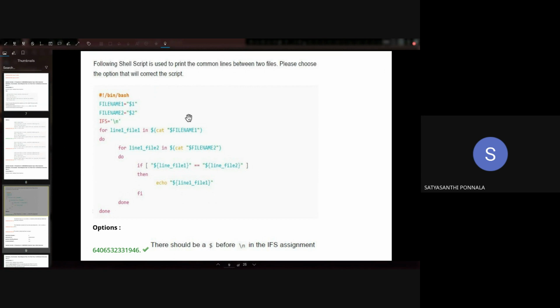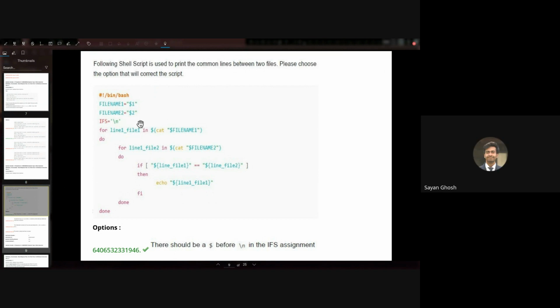Input field separator, right? In bash. Yeah, exactly. So why do we need this? Sir, while we are iterating through the files now, there maybe there were lines separated in a next line like that. So yeah, that's why maybe we need it. Yeah, so what happens if we don't set it? So if this line is not there at all, so if we're using the default IFS, it will search in a single line. It will go character by character.